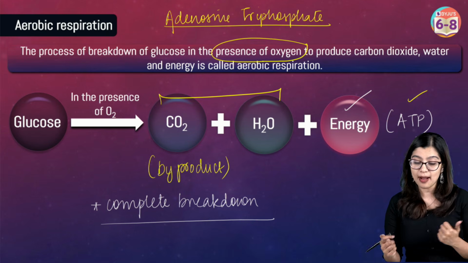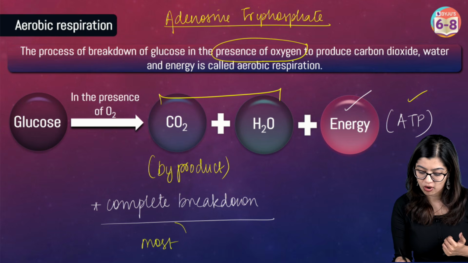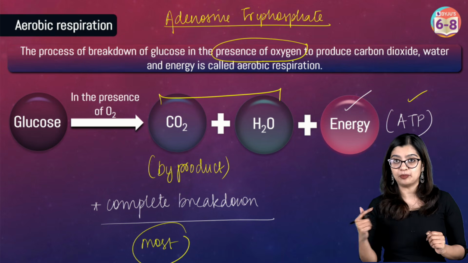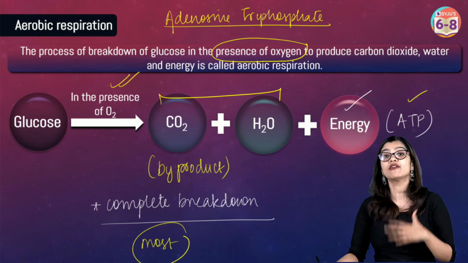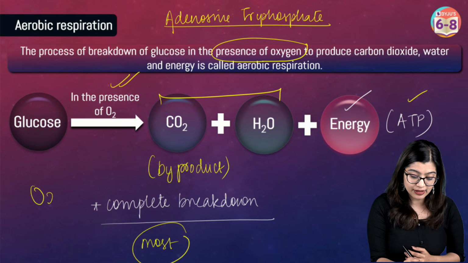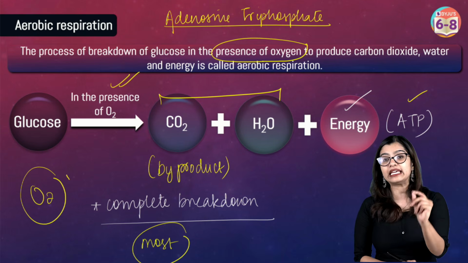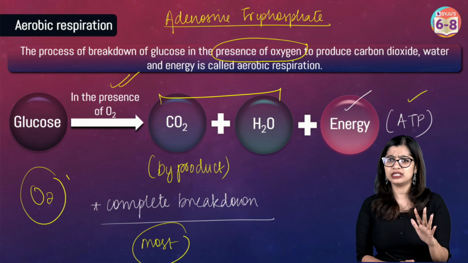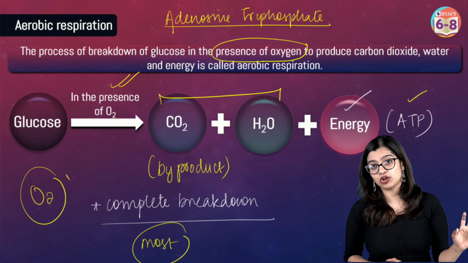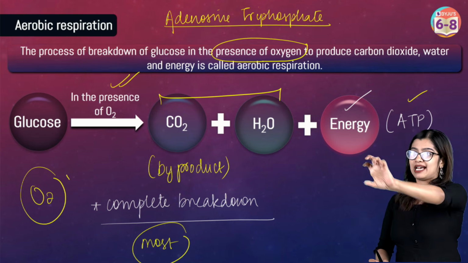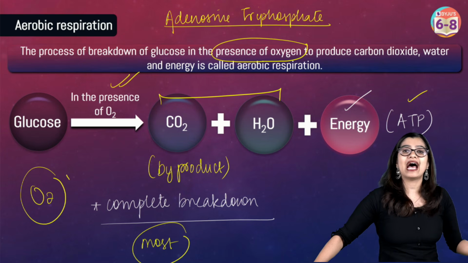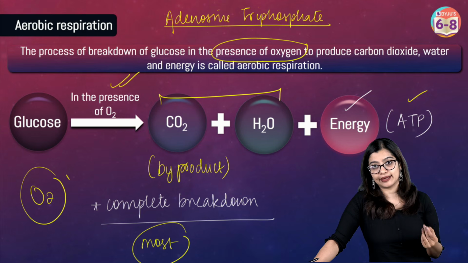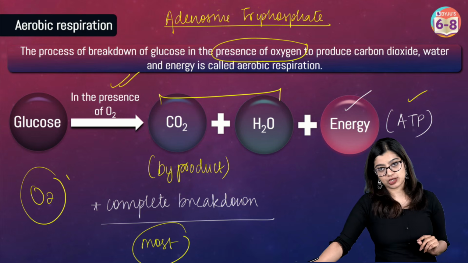And we see that in our body, most cells here perform aerobic respiration. Now we see here that this complete breakdown is taking place in the presence of oxygen, and oxygen here is a crucial component. Now think about it. Oxygen is a gas which is there in our atmosphere. Now this oxygen which is in our atmosphere has managed to reach all the way inside our cells so that our cells can perform respiration.